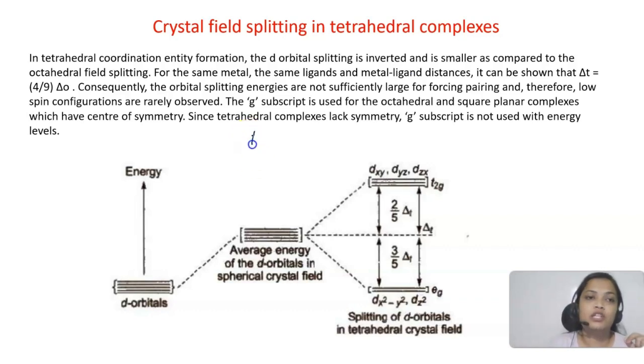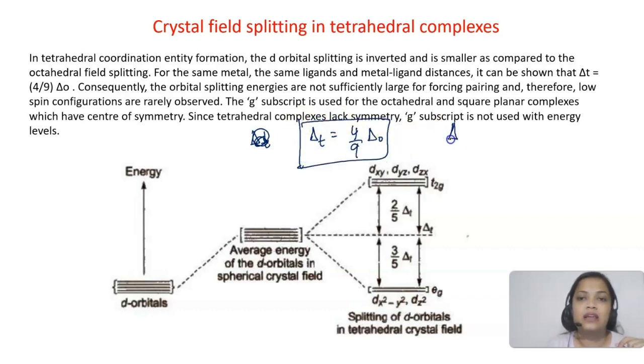So there is a relation for delta T. Okay, delta T, for the tetrahedral complex, is 4 by 9 delta naught. So delta T is less than delta naught. So the crystal field splitting for a tetrahedral complex is less than the crystal field splitting for an octahedral complex.